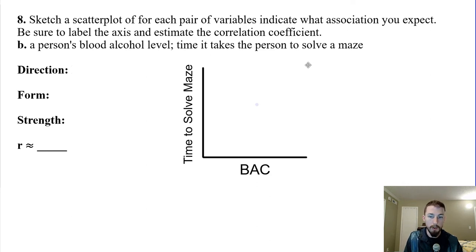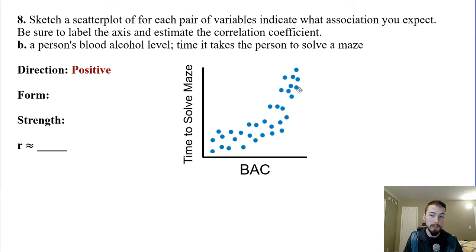Well, it's going to go up. So the direction is clearly going to be positive. The only question you might have is it going to be linear or is it going to be exponential? So as you get past a certain point, the alcohol was probably going to have a greater effect until you can't even solve a maze at all. So this would probably be exponential, right? So with lower blood alcohol content levels, you might not have as much of an effect, but as it increases and gets to a point that you're not going to function, and that's why you don't drive. All right, so the form I'm going to say is exponential.